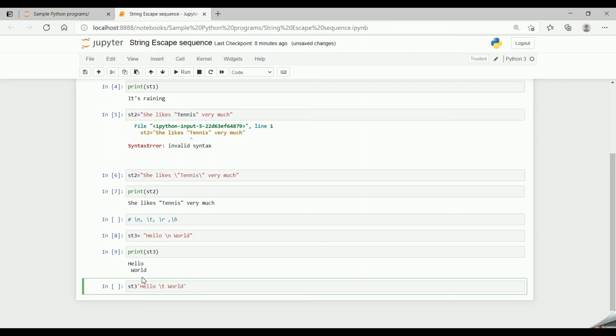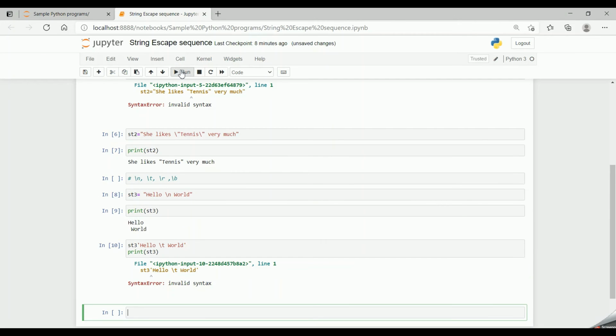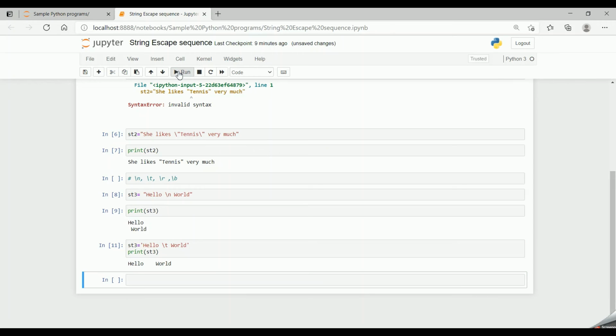Now if I say print st3 and run the code, sorry, you have to give equal to. Now if I run the code, I get the value hello, four spaces, and then the word world. So this is how \t works in Python.